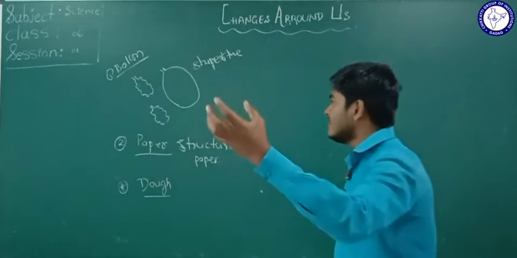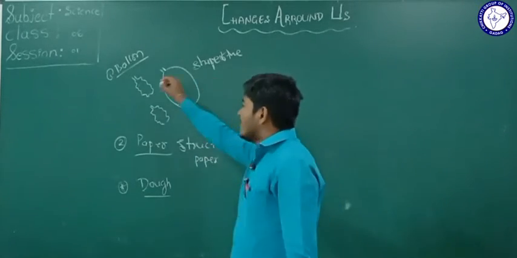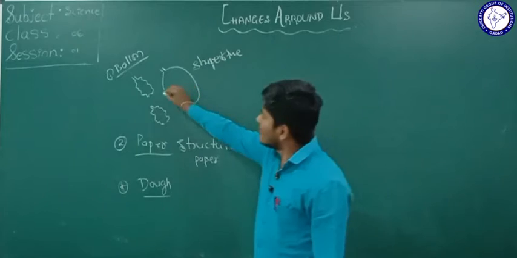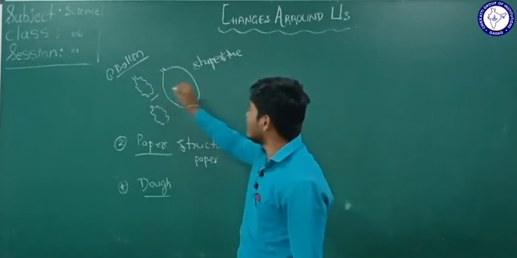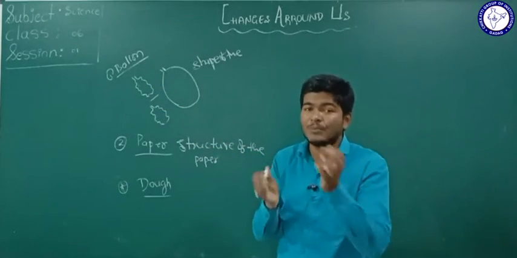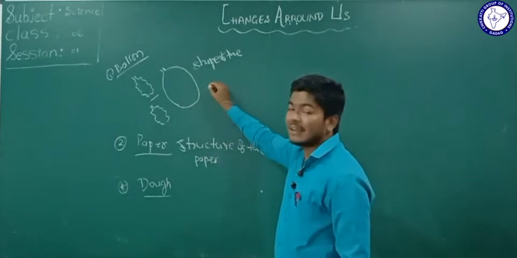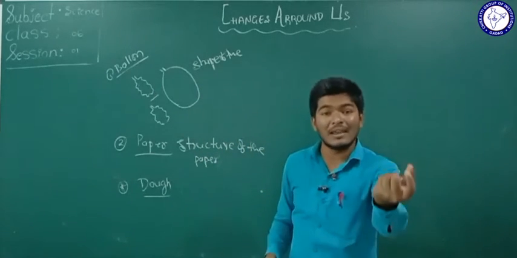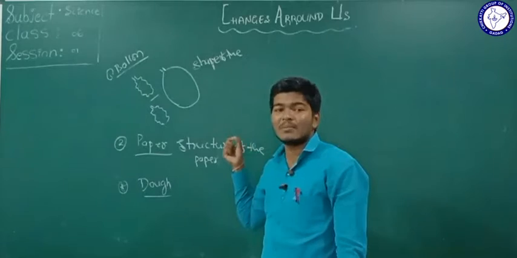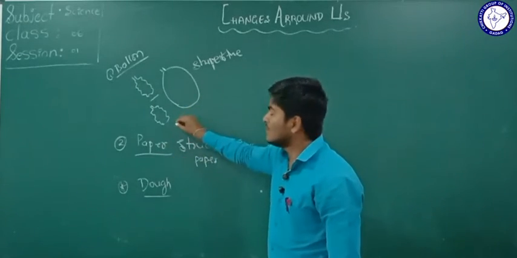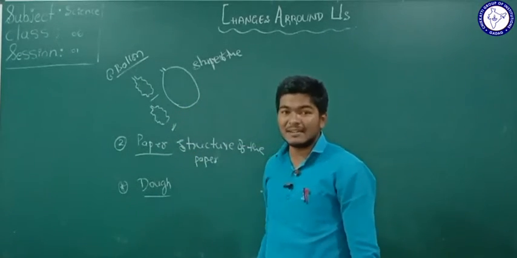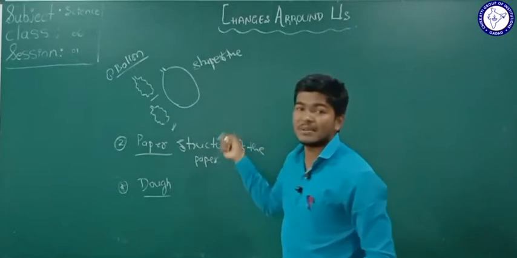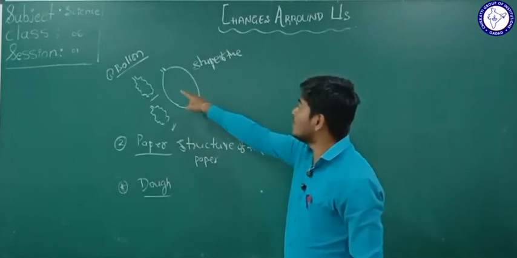So we have to clearly see here, before blowing the balloon, the shape of the balloon is like this, and when you blow the balloon, the shape increases, and when you release the air from the balloon, it comes to the same similar shape, isn't it? So the changes happen due to the air.